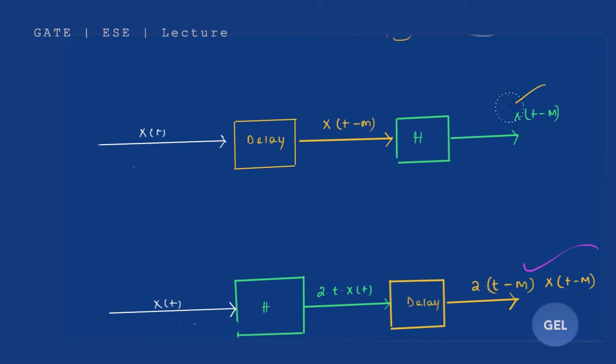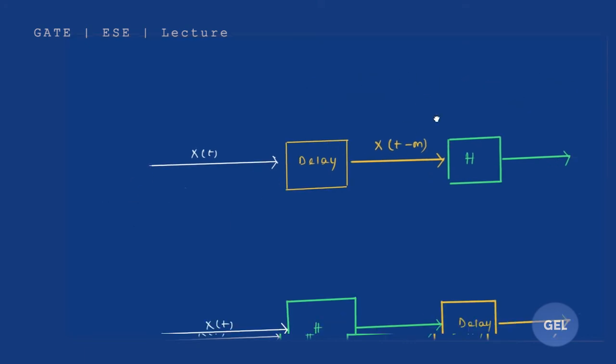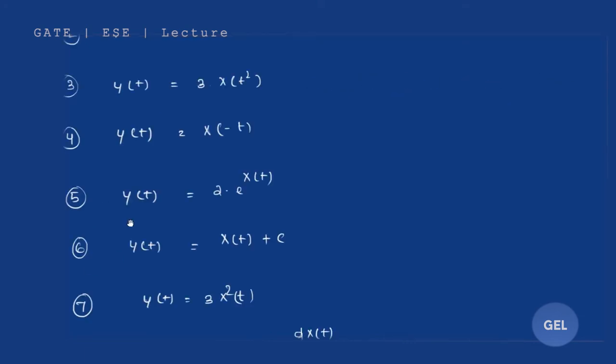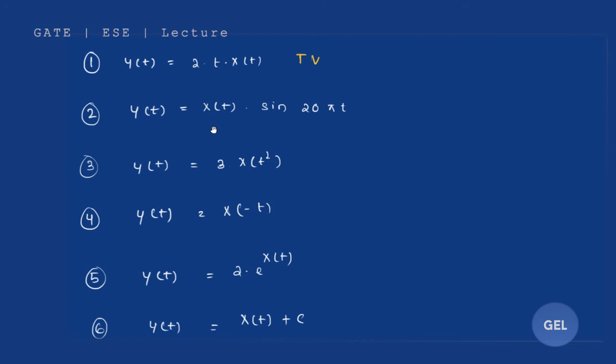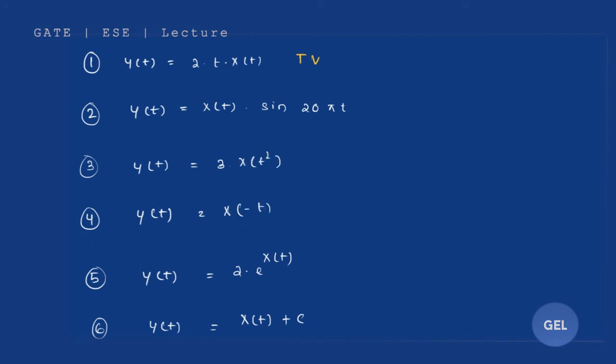Now look, I'll take the second example. I'll discuss all the examples in front of you. Look here, the second example. It says y of t is equal to x of t into sine 20 pi t. Now what does this mean? Listen carefully. It is a very funny question. It is saying, give me a y of t.